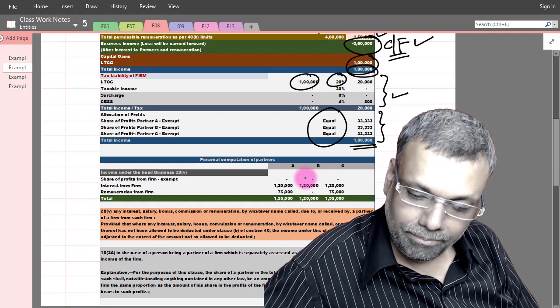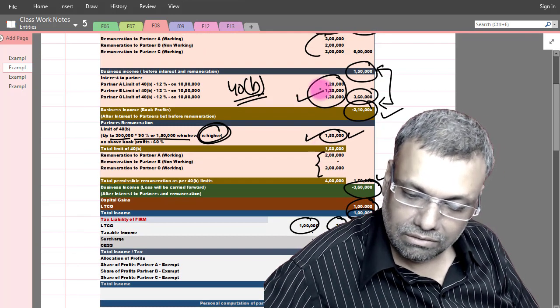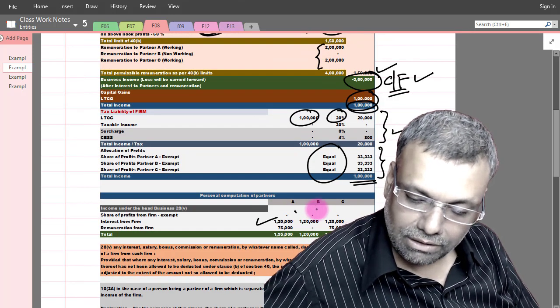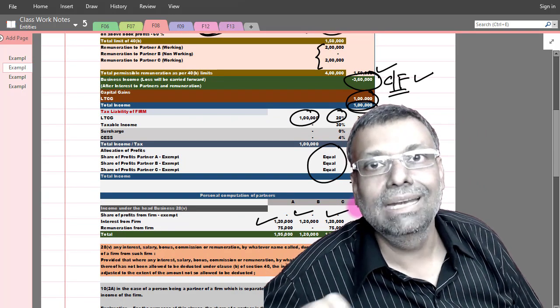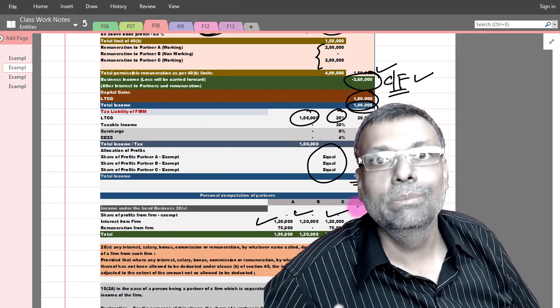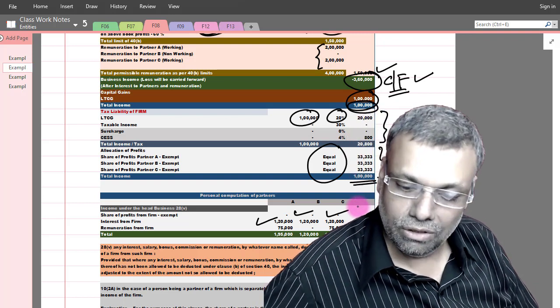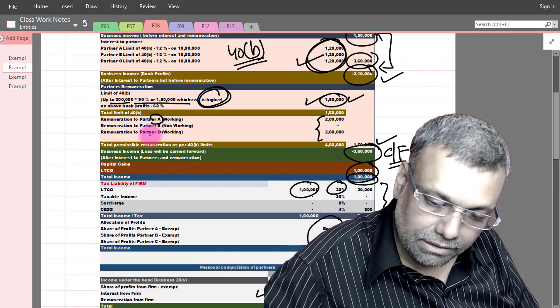Now see the partners. The partners have got interest deduction in the firm with respect to 1,20,000, so each partner gets 1,20,000. My remuneration was limited to only 1,50,000, because it was a loss in this particular example. That 1,50,000 was between the two partners.